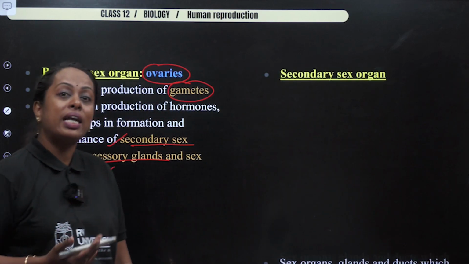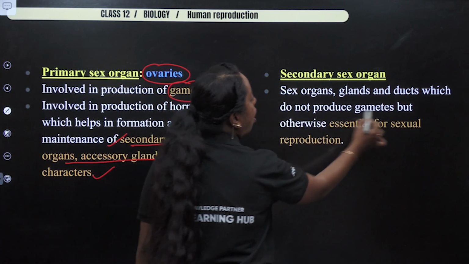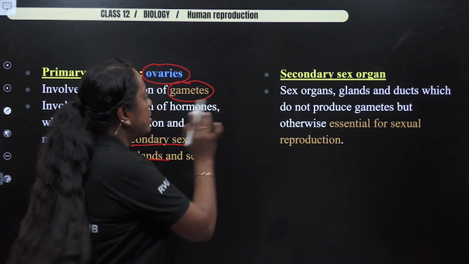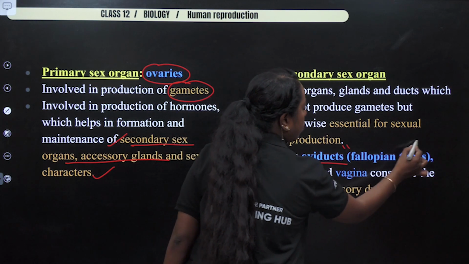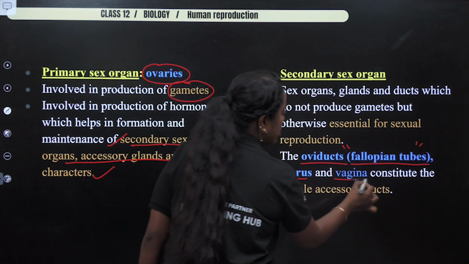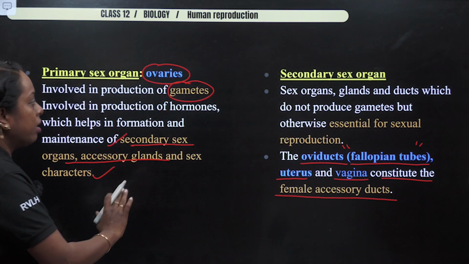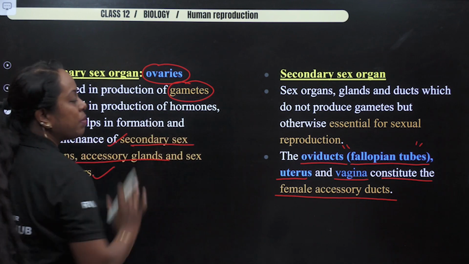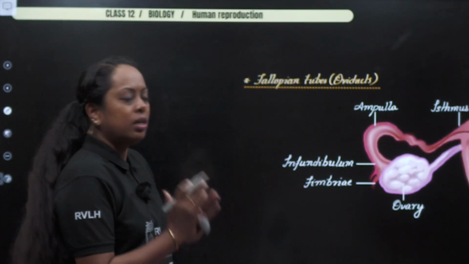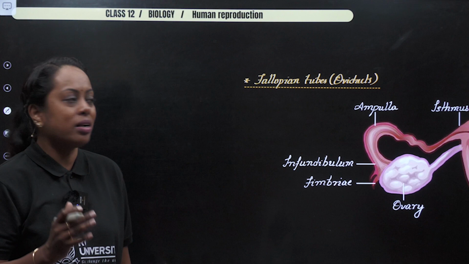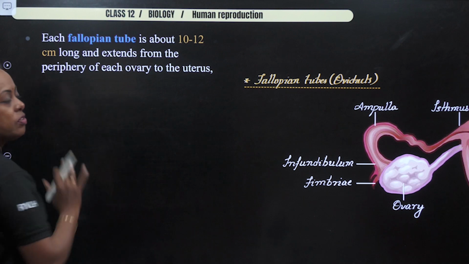Then, what are secondary sex organs in female body? Sex organs, glands and ducts that do not produce gamete but essential for what? Sexual reproduction. What are the terms present in our textbook? Oviducts, which is also called as fallopian tube, uterus, vagina, constitute the female accessory duct. So hope that you are clear with what is meant by primary, what is meant by secondary sex organ. Now with this, let's see the next part. Now I'm going to teach you part by part so that you understand all the secondary reproductive ducts. Okay, so I'm starting with fallopian tube.